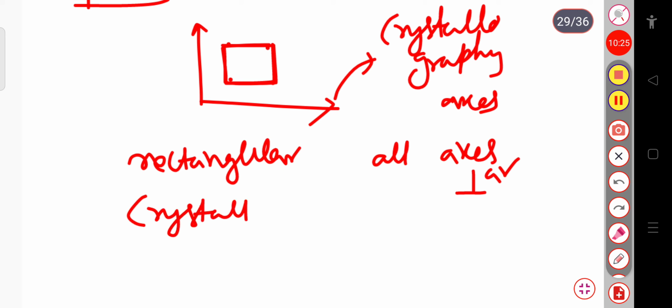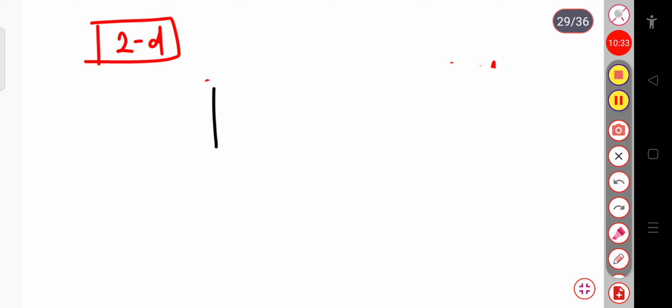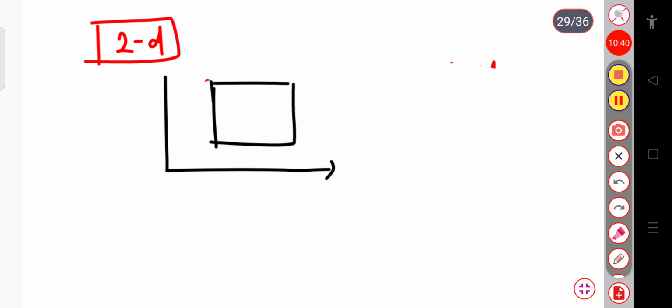The axes may or may not be perpendicular. Suppose this is a two-dimensional crystal with my crystallographic axes, and this crystal has two sides, suppose A and B.